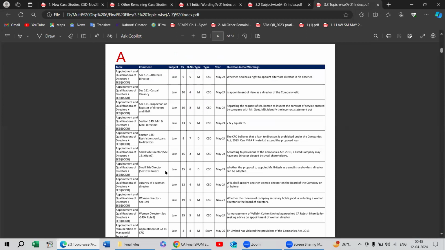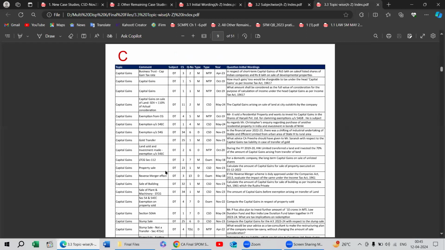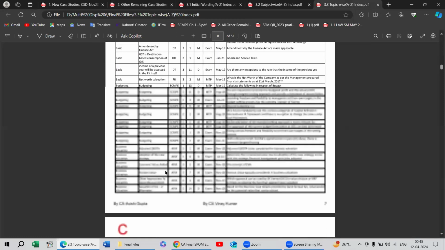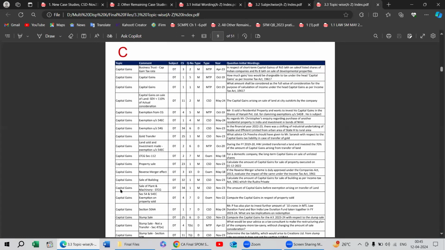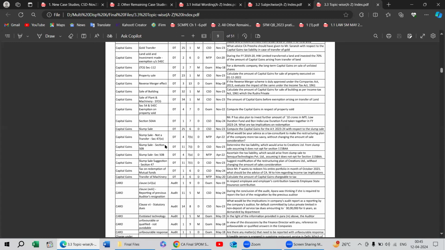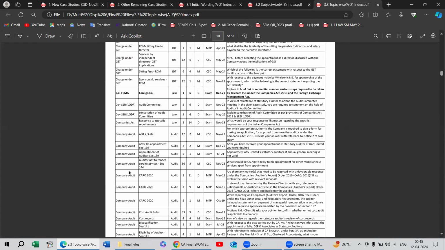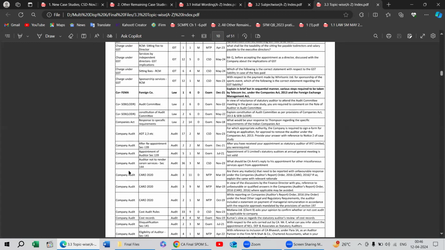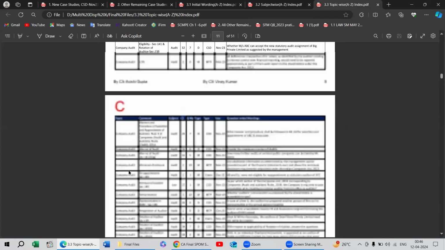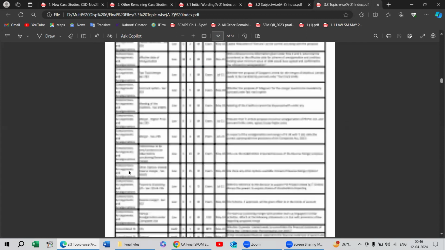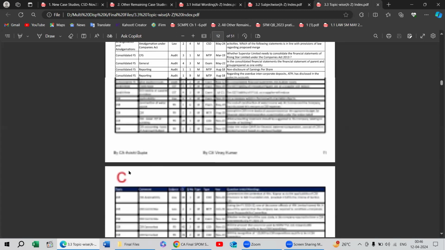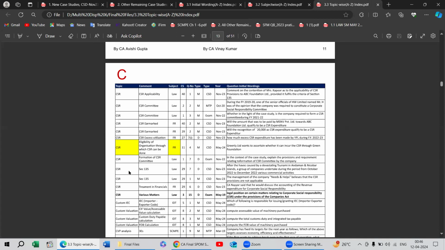I have to check my CSR provisions so that I have proper knowledge and relevant knowledge as per the questions. Or capital gain questions, you can see, like moving to C and capital gain, all questions in these case studies are here relating to capital gain, so we can solve or see those case studies or questions. Relating to car is also there, charge under GST, so we can particularly see all the questions that came from company audit. Then CSR is also there, like if the question is from CSR, we particularly jump on this directly. Like CSR has particularly been removed now, but if ICAI still asks, then we can quickly move to CSR, because CSR can be asked in law, FR and law.